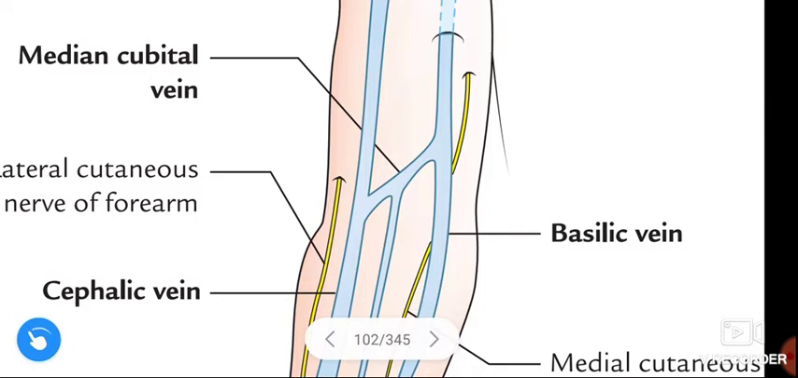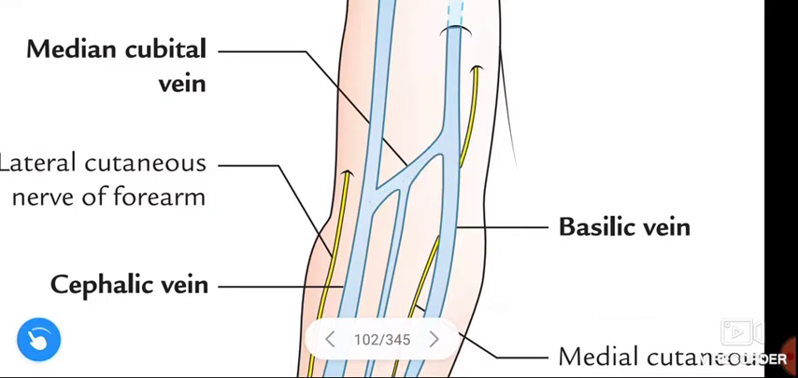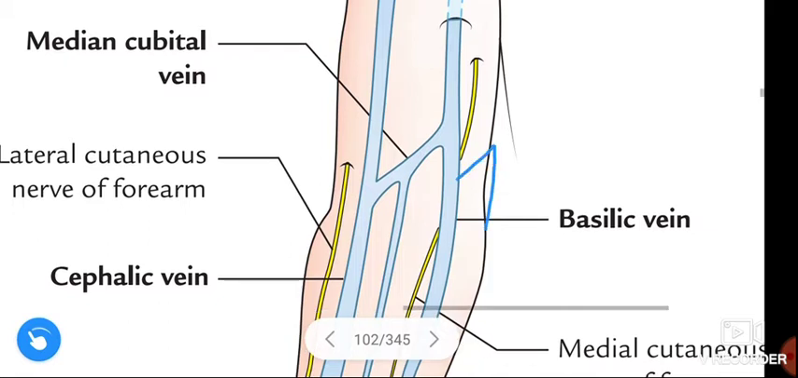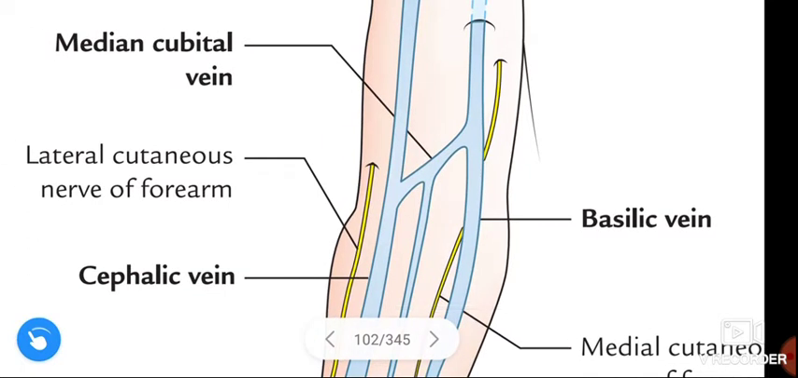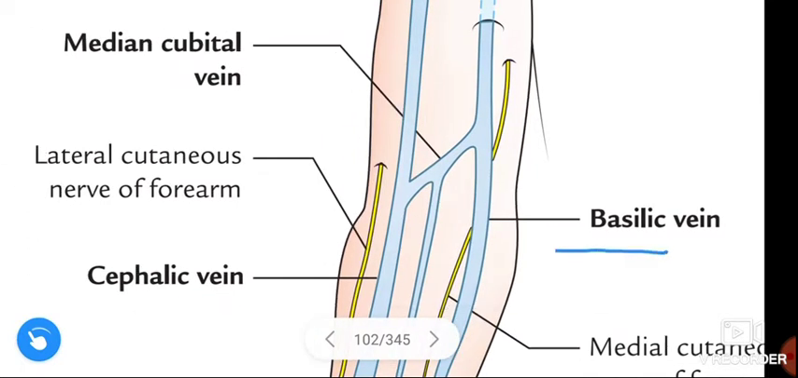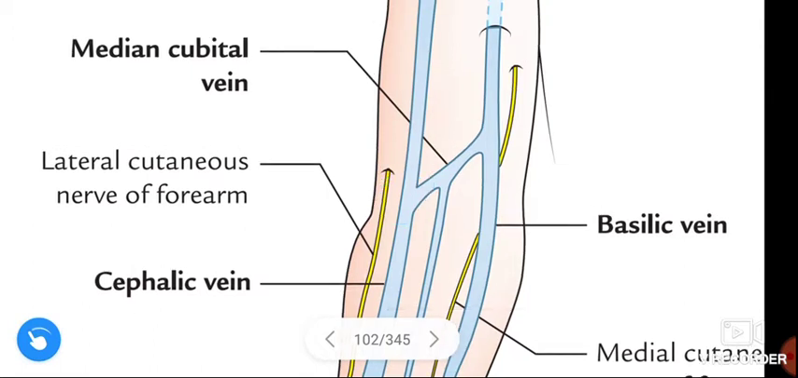And this medial cubital vein ends medially at the basilic vein, 2.5 centimeters above the bend of the elbow. Okay guys, it begins from the cephalic vein and ends at the basilic vein, beginning 2.5 centimeters below the elbow and ending 2.5 centimeters above the elbow.